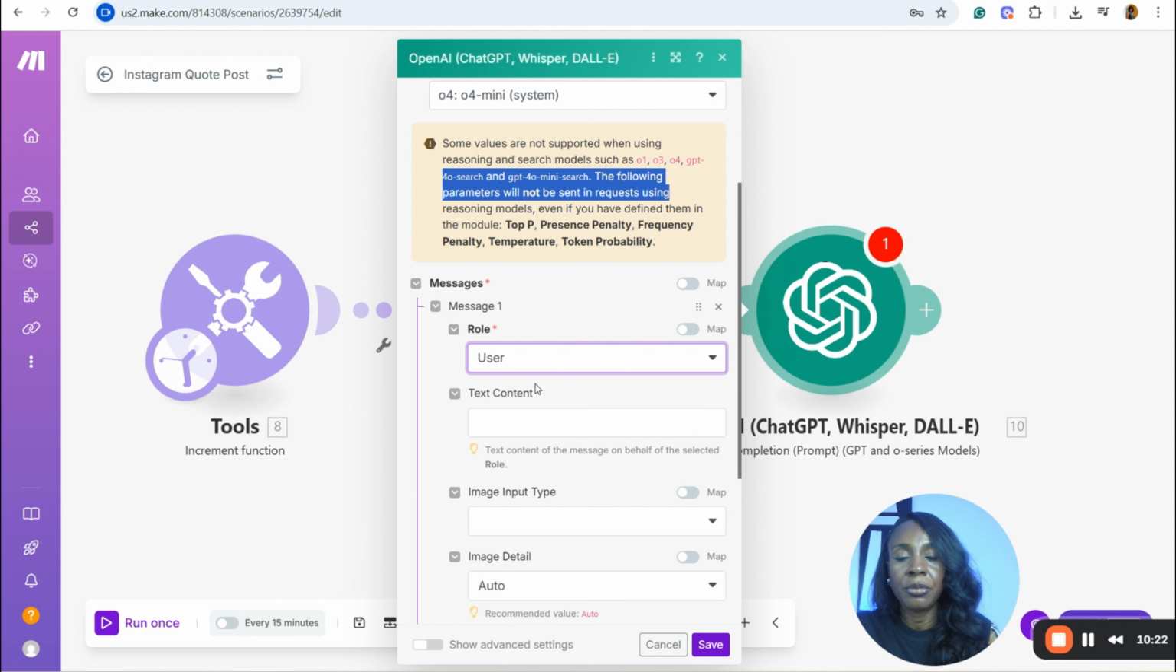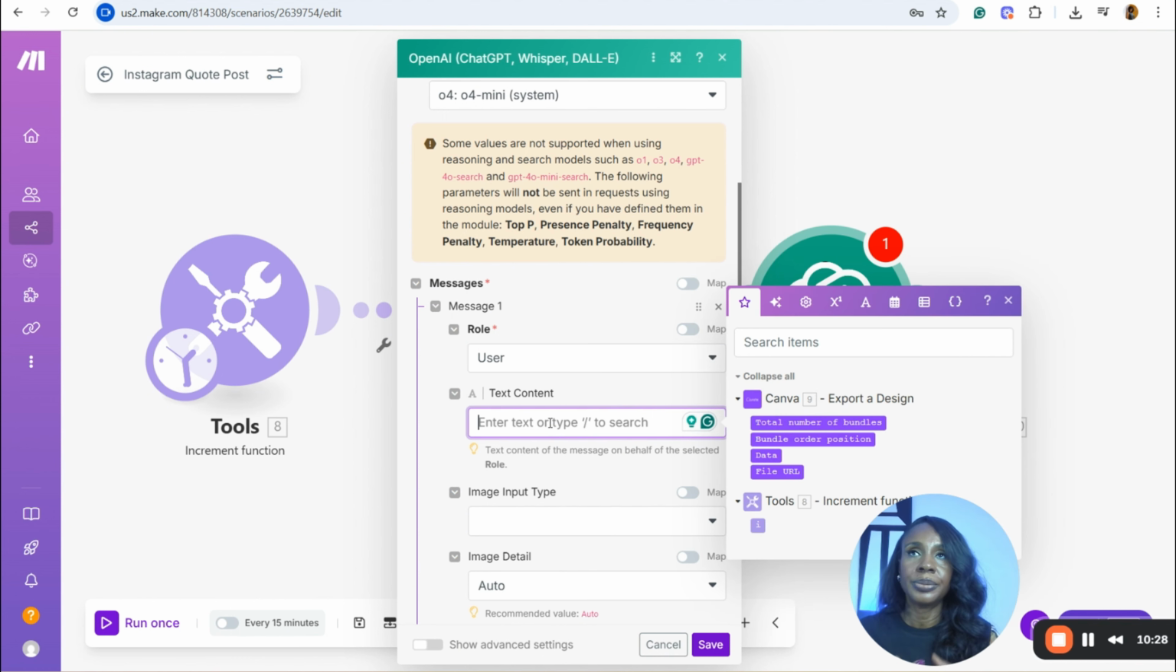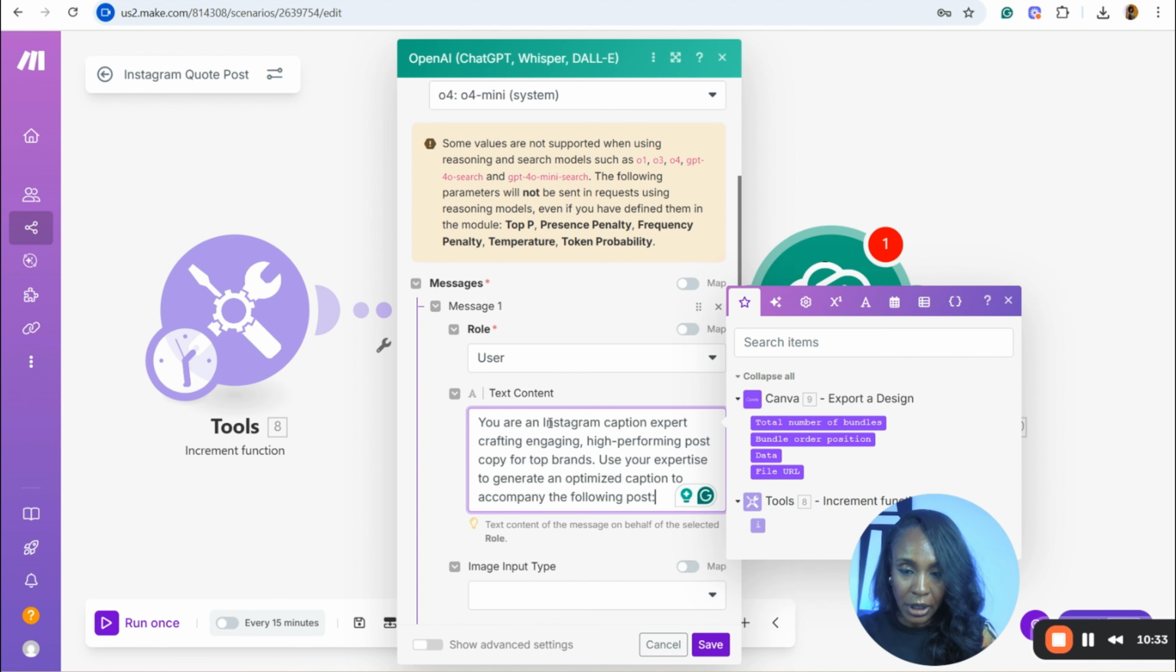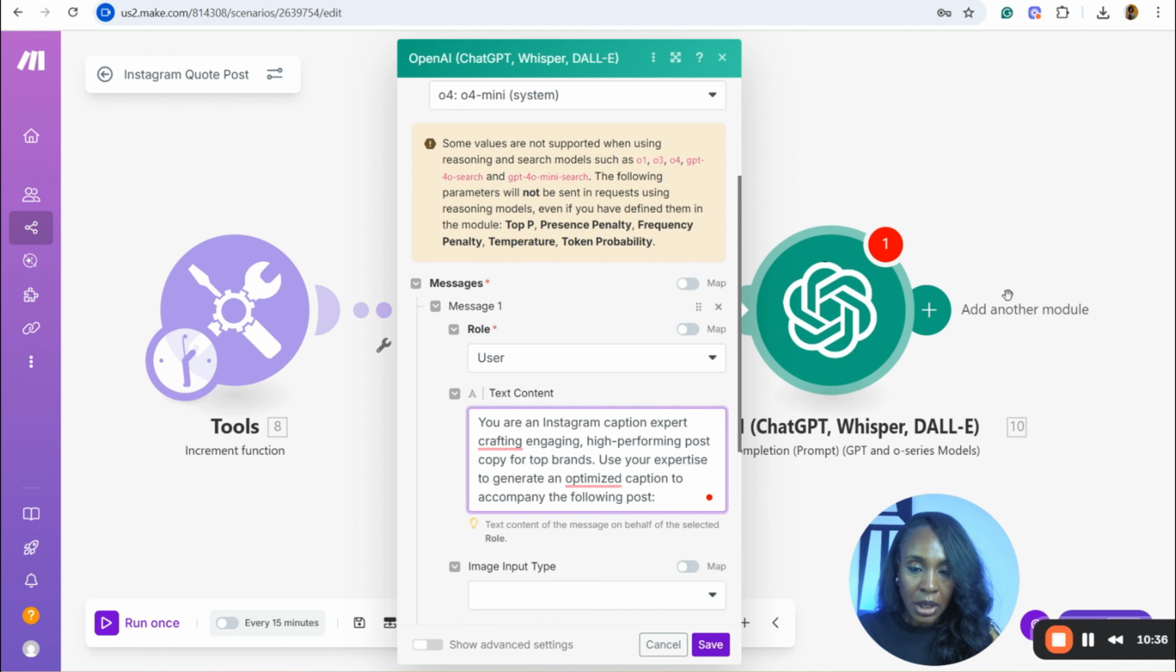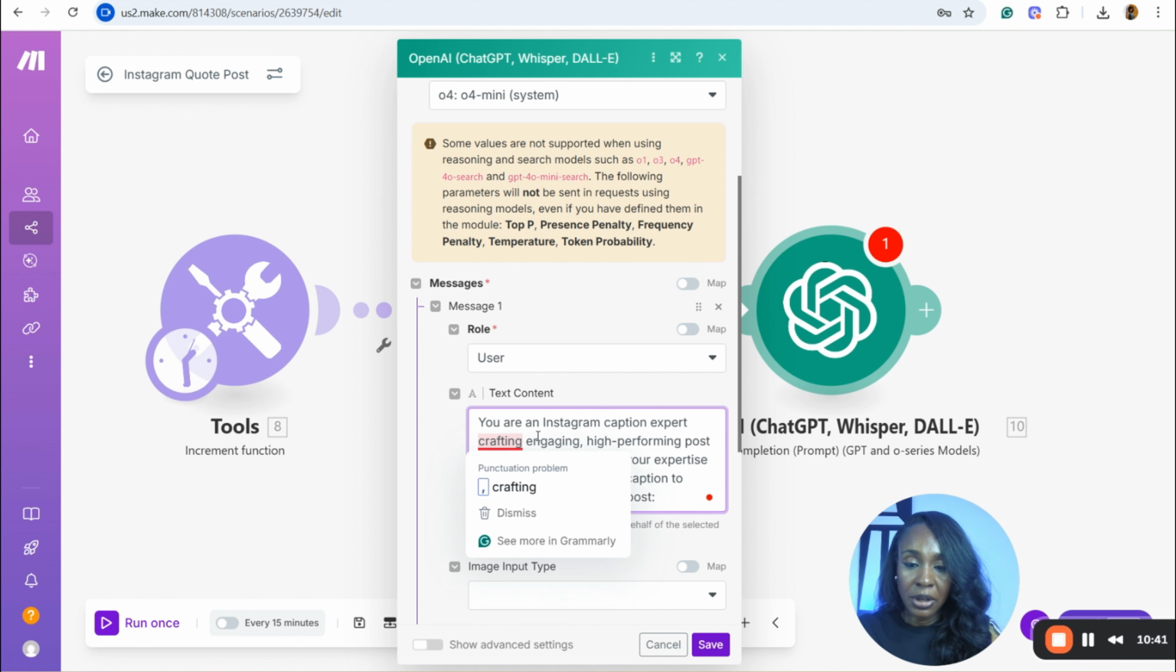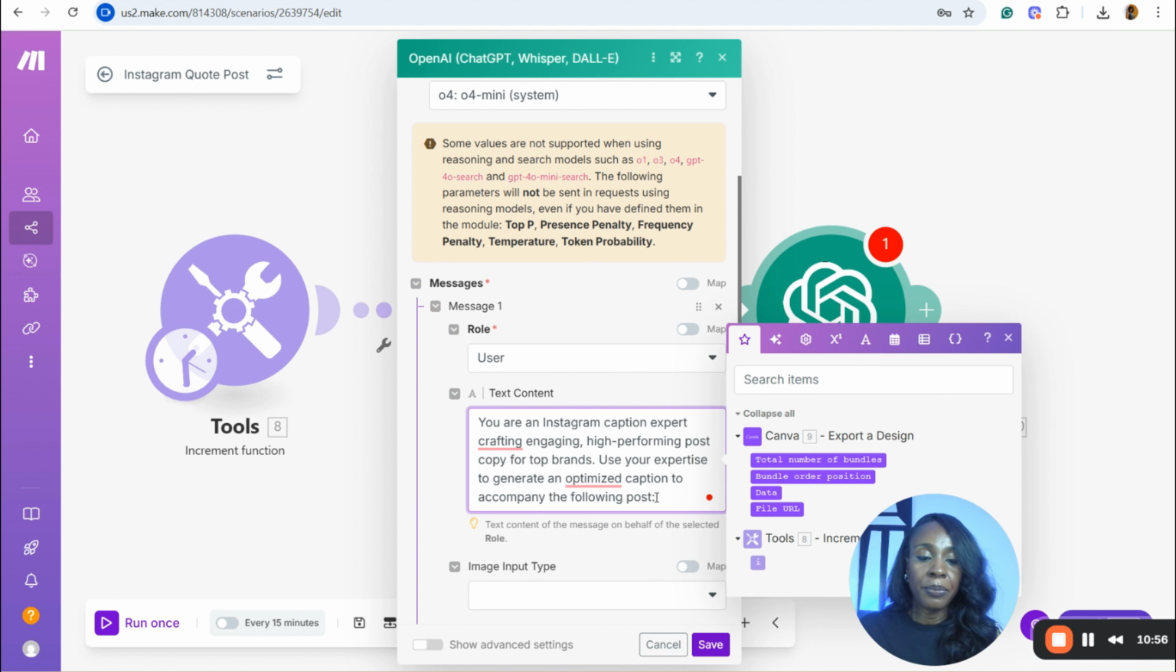But for now, we're going to be using the user role, and I already have a prompt that I had typed somewhere. I just copied it and I'm pasting it here. Now, this is what my prompt says. It says you are an Instagram caption expert, crafting engaging high performing post copy for top brands. Use your expertise to generate an optimized caption to accompany the following post. So the post that you want it to create the caption for is